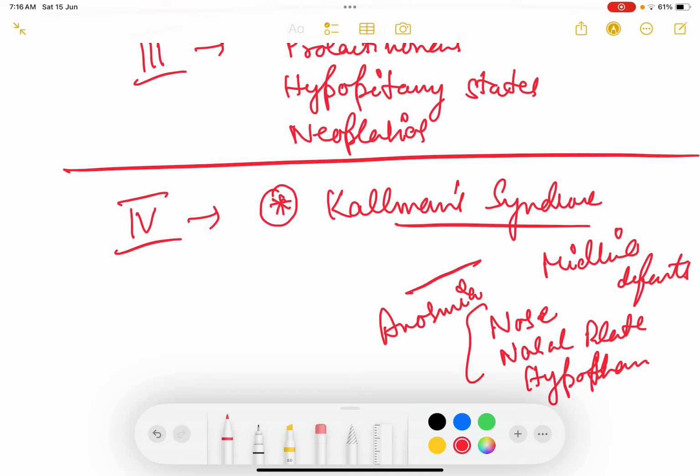anosmia, patient will have primary amenorrhea, साथ में patient को smell नहीं आता है, okay, anosmia. So if somebody has anosmia along with primary amenorrhea, then you diagnose the patient as Kallmann syndrome. Treatment of all these are dependent upon identifying the cause and making the treatment.